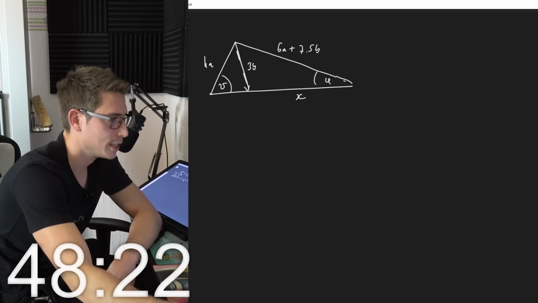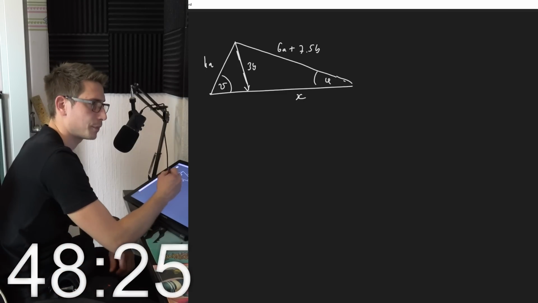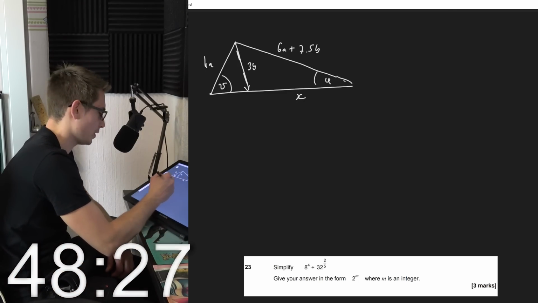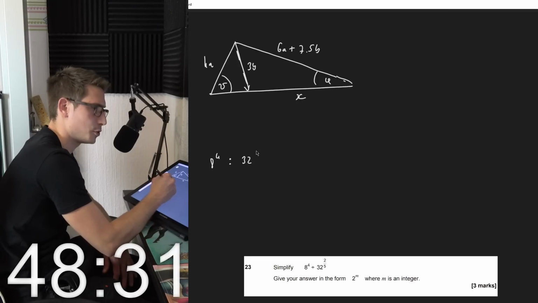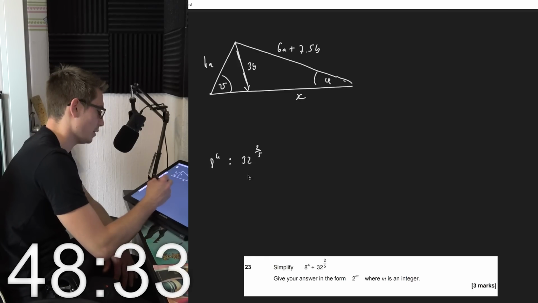Okay, 20 and 22. Next up, simplify 8 to the 4th power divided by 32 to the 2 over 5. Okay, let us simplify.